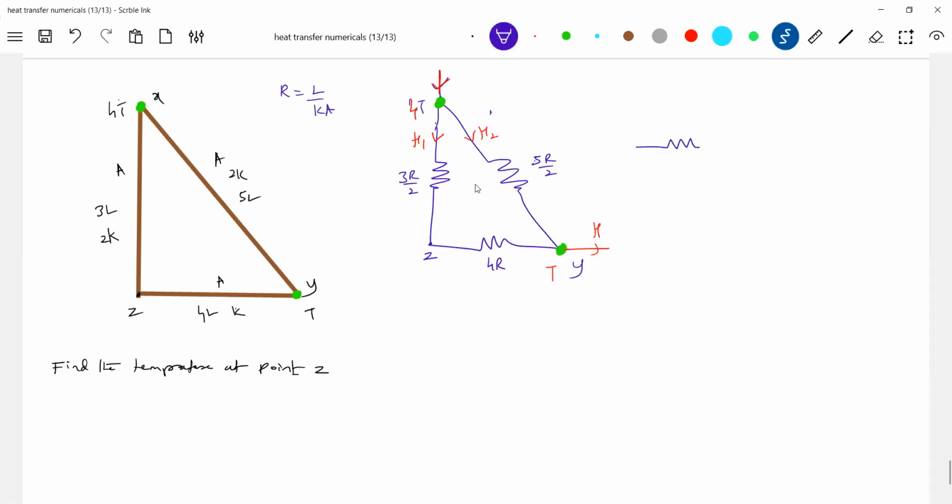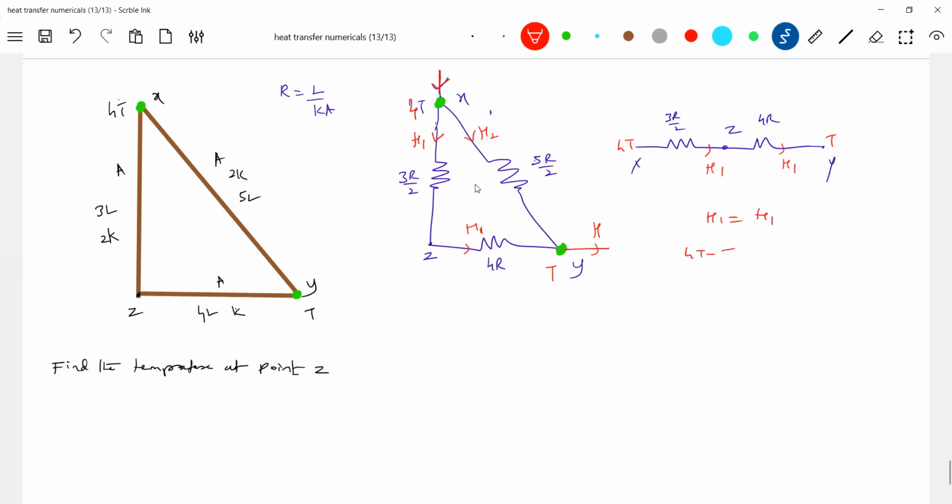Convert this problem into a very simple one. This is Z, this is X, this is Y. This is 3R by 2 and this is 4R. The same heat current will flow here. So again, what is the formula? The temperature at this point is 4T. So H1 equals H1. What is the equation you can write?